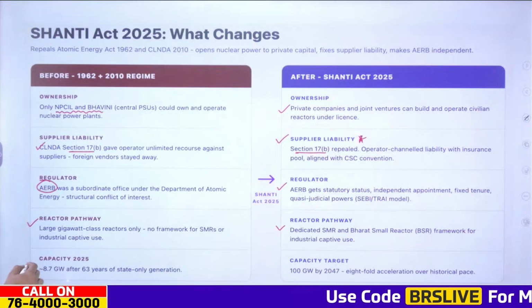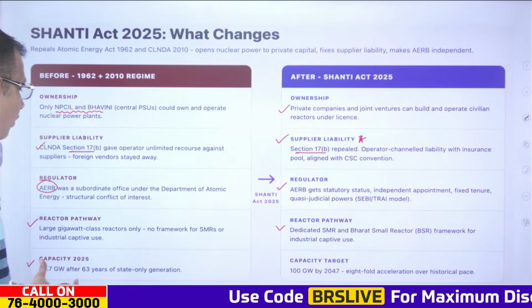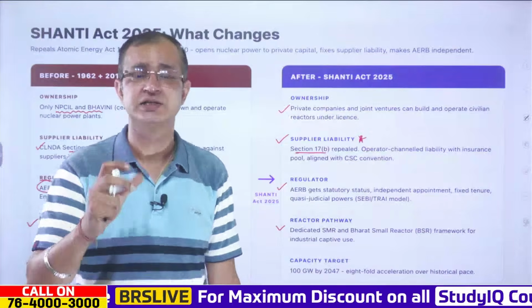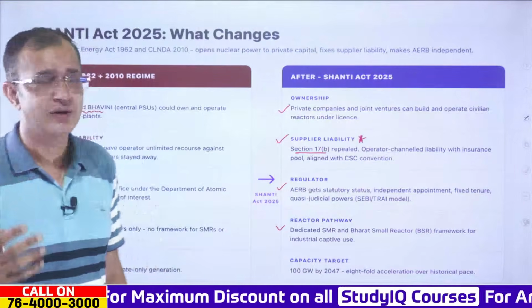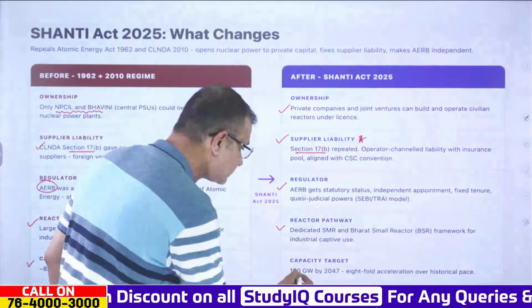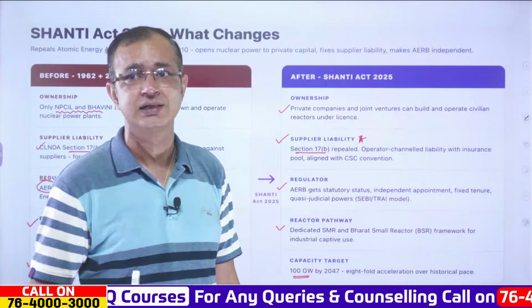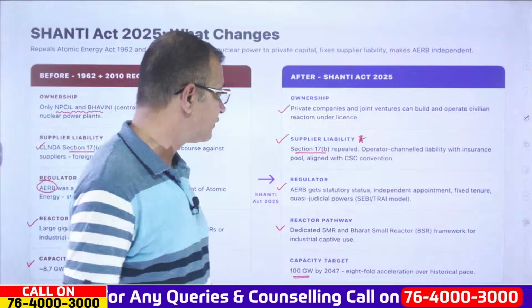And the capacity earlier was nearly about 8.7 gigawatt after 63 years, where the nuclear field was under state control. But right now, we have the target of 100 gigawatt to be produced by nuclear reactors by 2047. That is nearly an 8-fold increase.